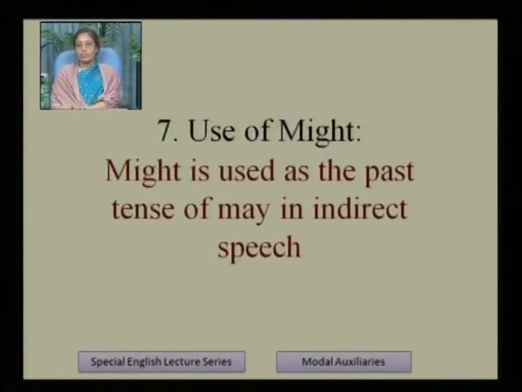Then next we will see the use of might. Might is also a modal auxiliary. So we will see the uses of might. Might is used as the past tense of may in indirect speech. Again, in indirect speech, we see how might is used.